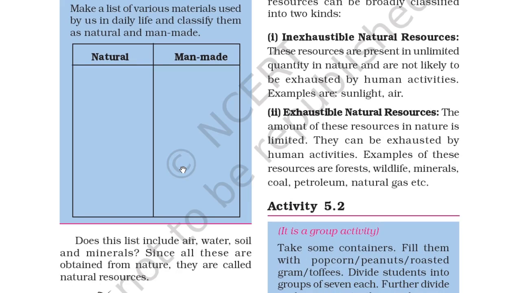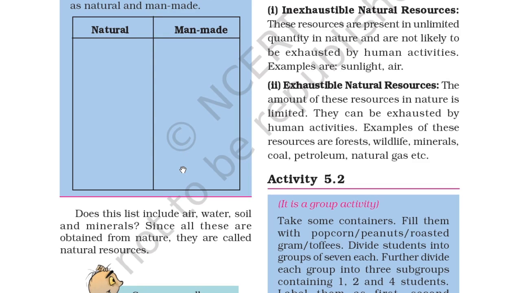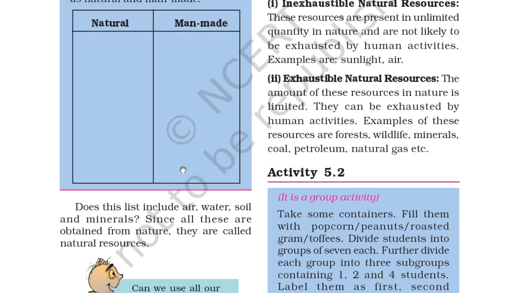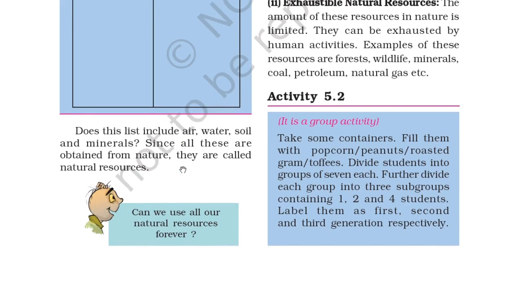And second is exhaustible natural resources. The amount of these resources in nature is limited. They can be exhausted by human activities. Examples of these resources are forests, wildlife, minerals, coal, petroleum, natural gases, etc. So these are exhaustible natural resources. This will be finished one day.